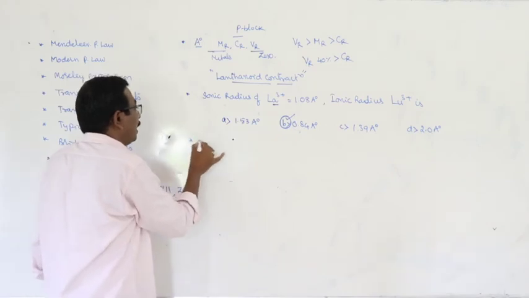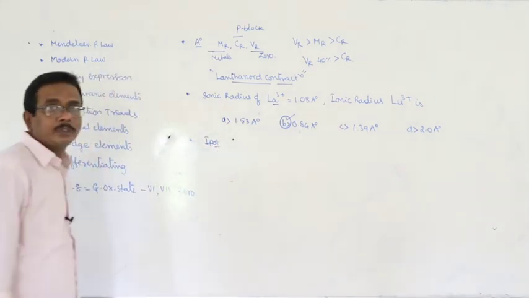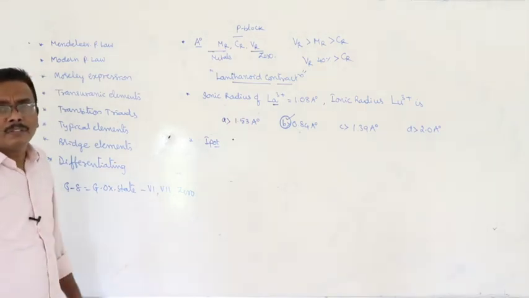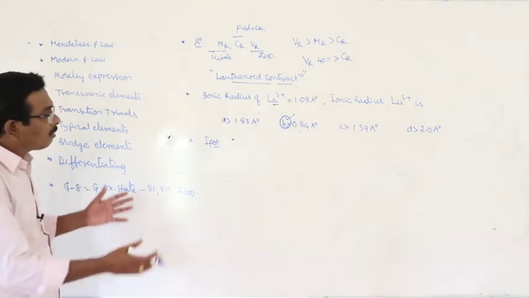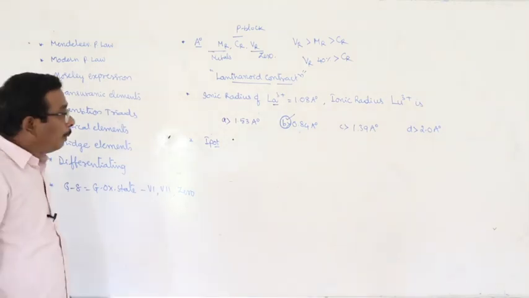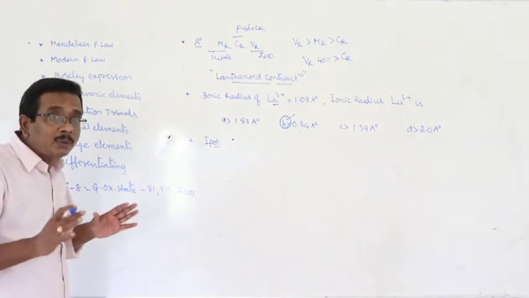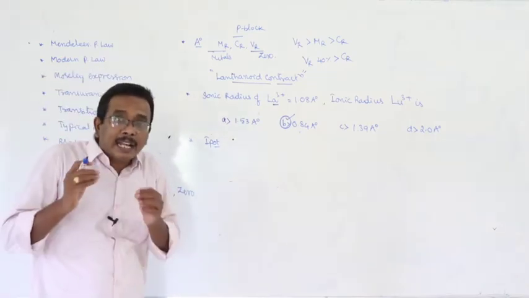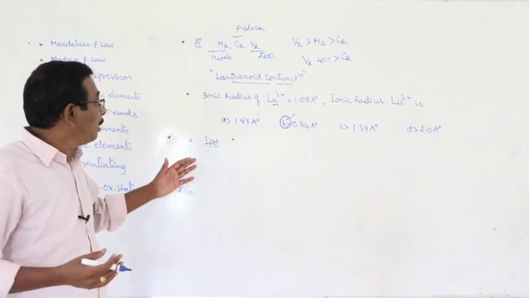Okay. And next one, ionization potential. Ionization potential, definition, factors, periodicity, applications, these are all quite common. But here, from the objective point of view, you have to concentrate on the calculation of valency and the representation of the molecular formulae.